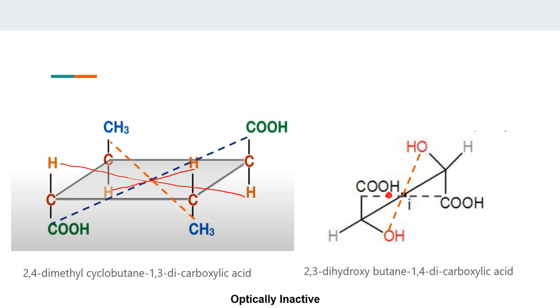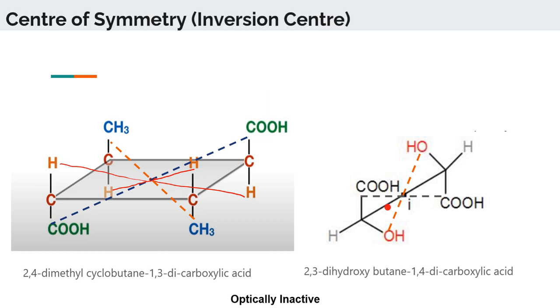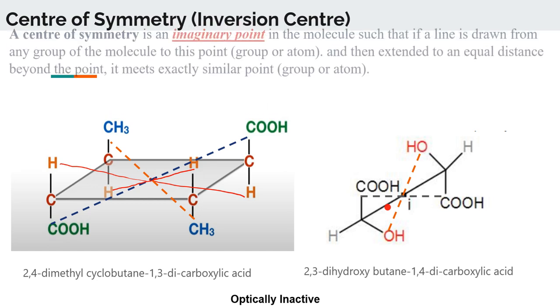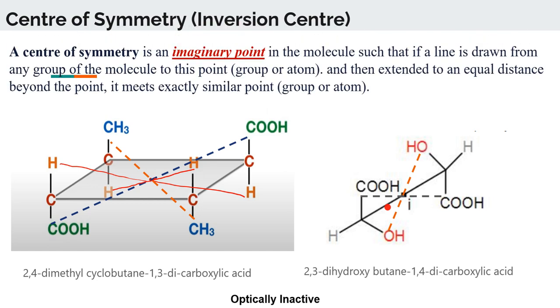This is my COH, diagonally opposite meets COH. OH, diagonally opposite meets OH, right? So if such criteria is present, this is called a center of symmetry. So I will say that my molecule has a center of symmetry. If a center of symmetry is present, then my molecule becomes optically inactive.